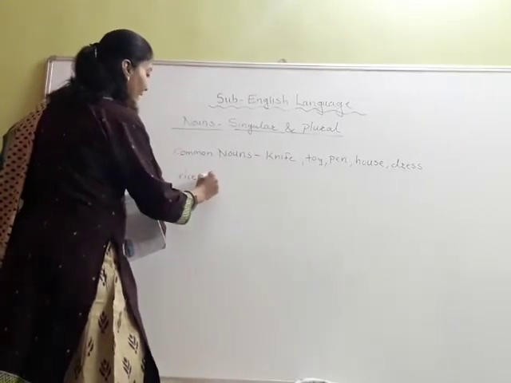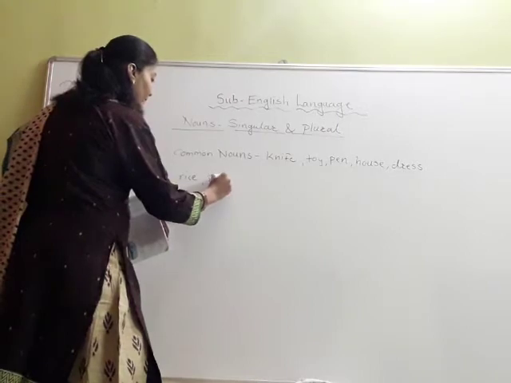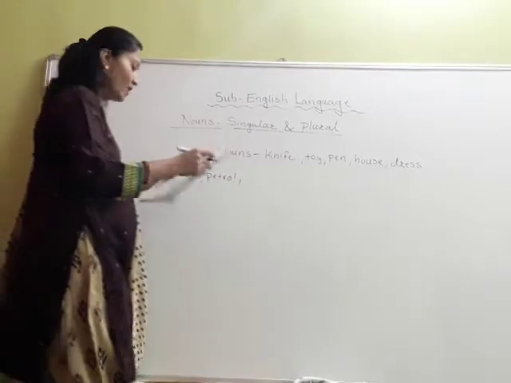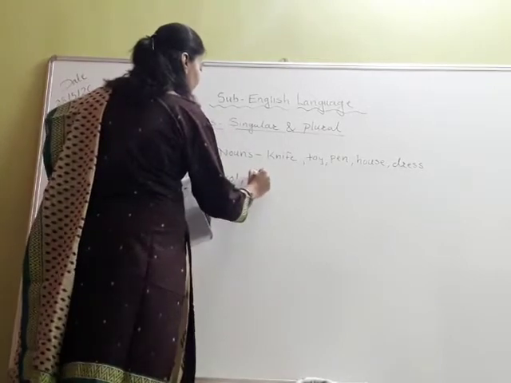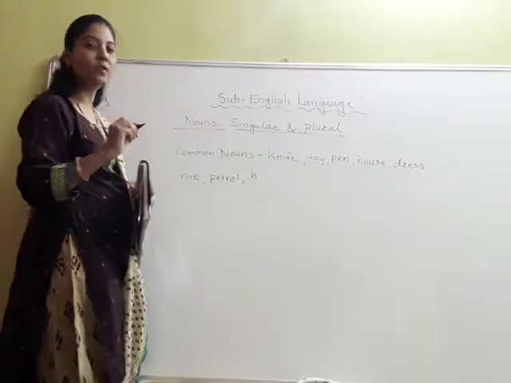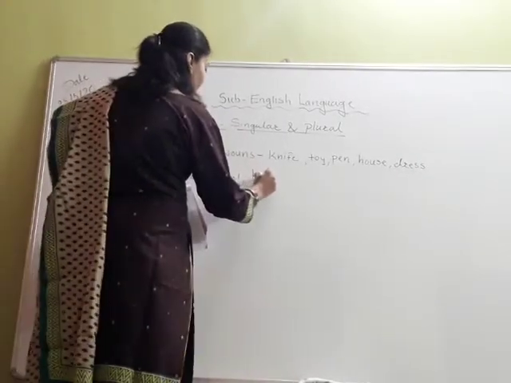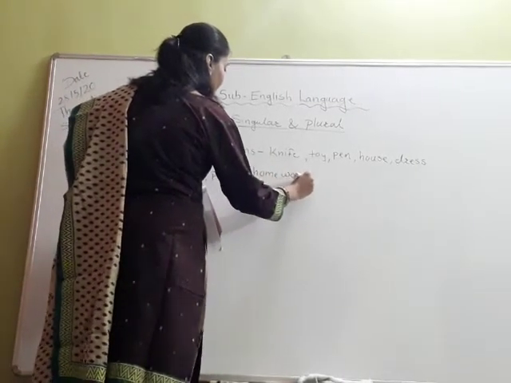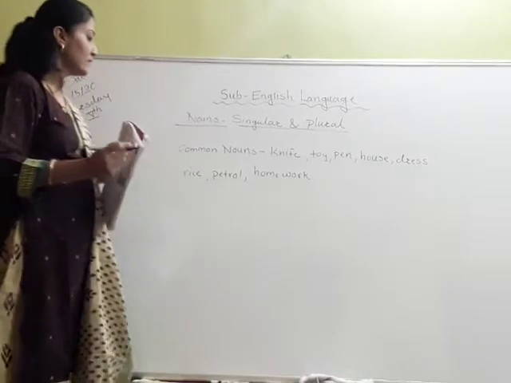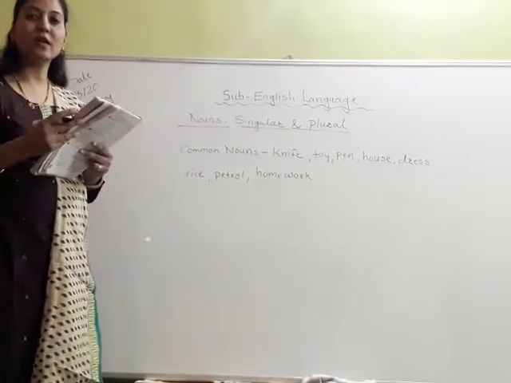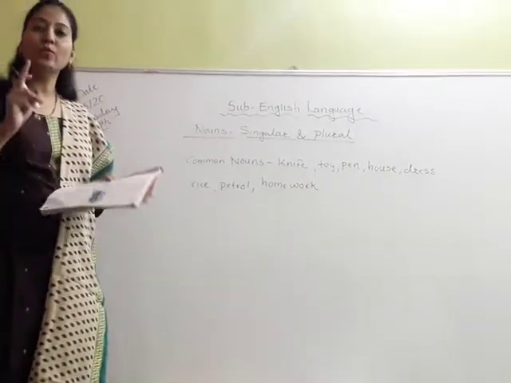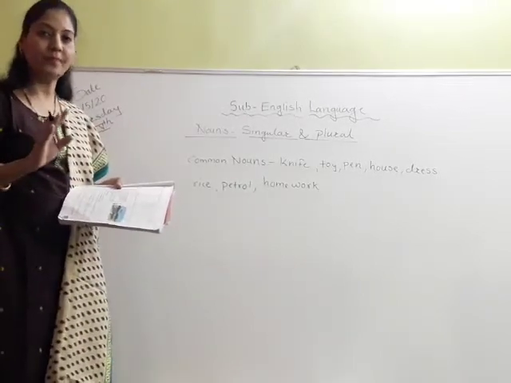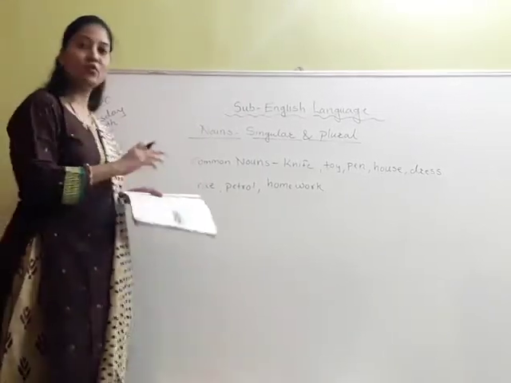We cannot add s to them. Then homework. We cannot say homeworks. So these uncountable nouns have only one form. We cannot add s to them. So this is the second rule about countable and uncountable nouns.